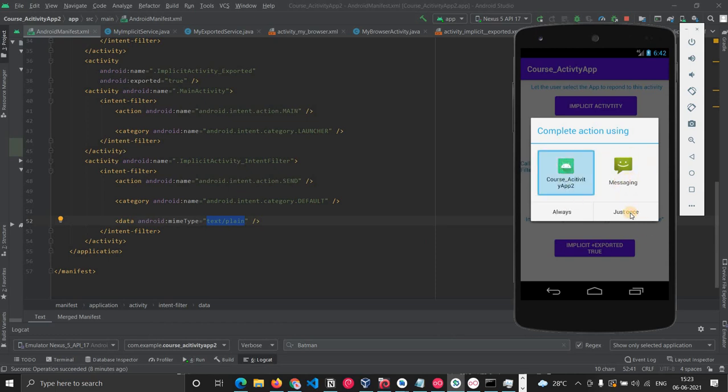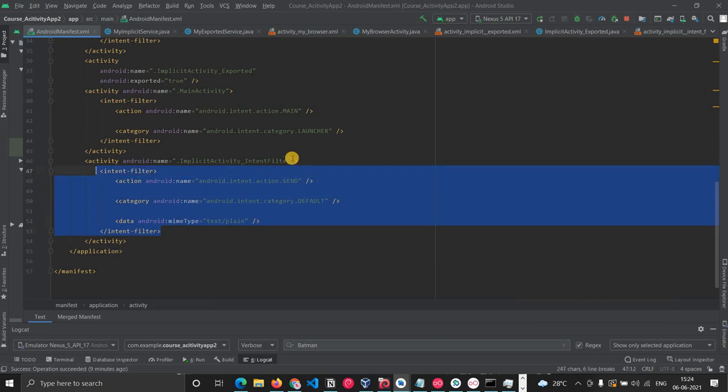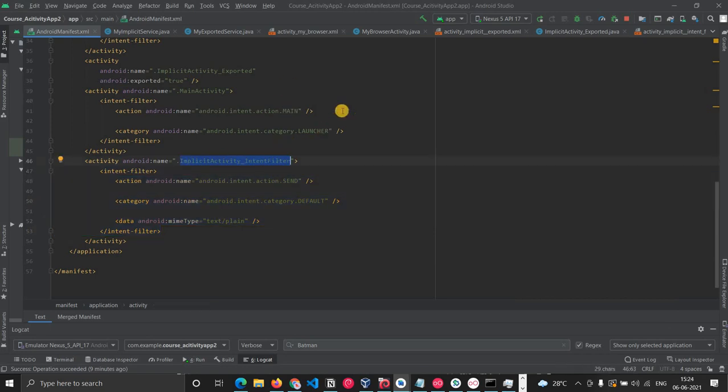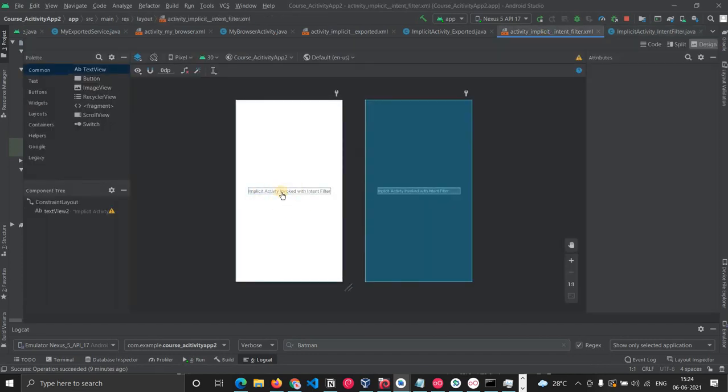Now if I click this, you can see that implicit activity invoked with intent filter. Basically this activity app2 has that particular intent filter on this activity. Now if you go to this implicit activity intent filter, okay, this one, you can see the text we received just now. What this means is that app2 has exposed this activity to another application with the help of an intent filter. So that's why we are able to call it.